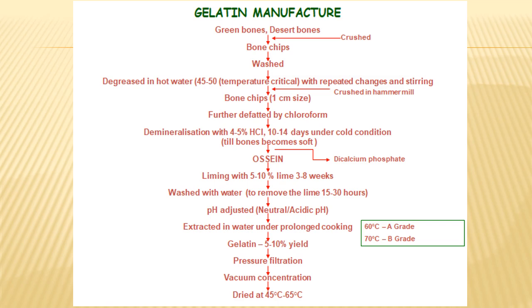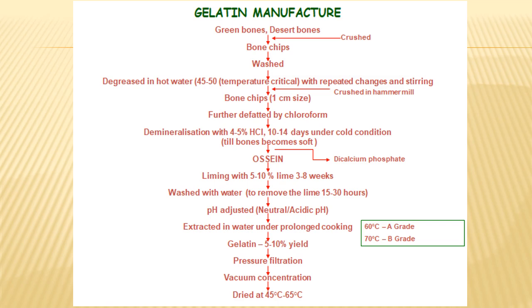Finally, we get a very soft structure, that is the osein. Now this osein will undergo a liming process, that is 5 to 10% lime for 3 to 8 weeks. I told earlier, if we do acid treatment, then it becomes grade A gelatin, and if we go for alkaline treatment, then we get B category gelatin.